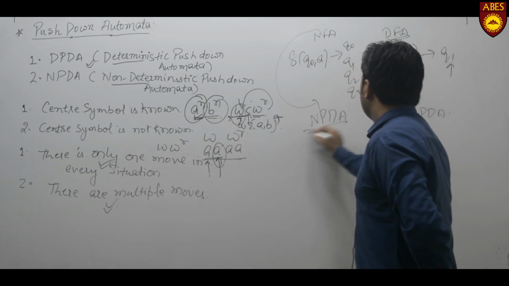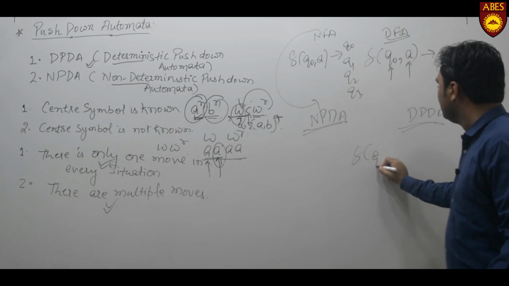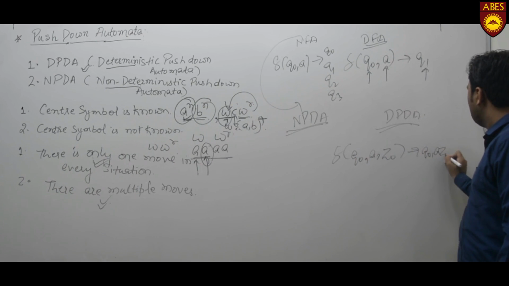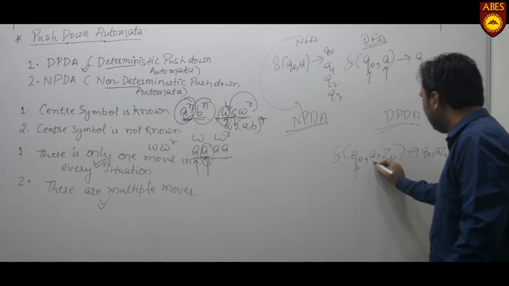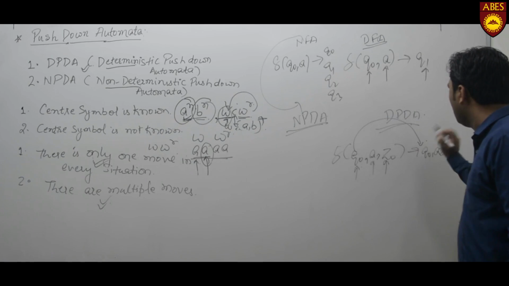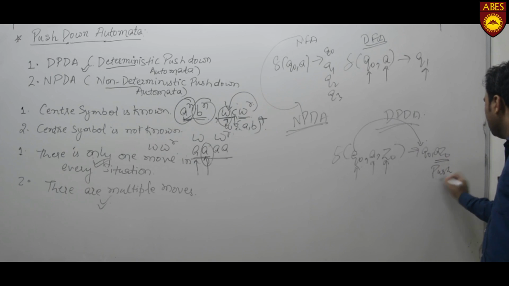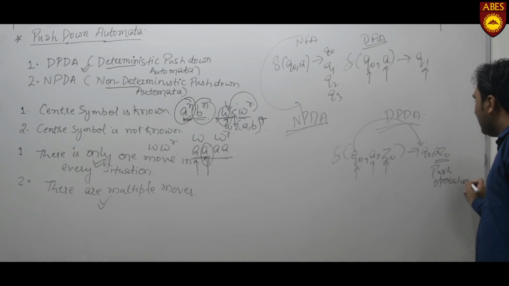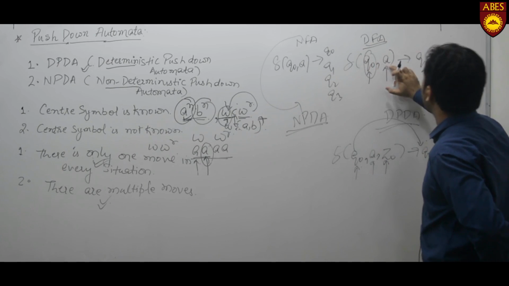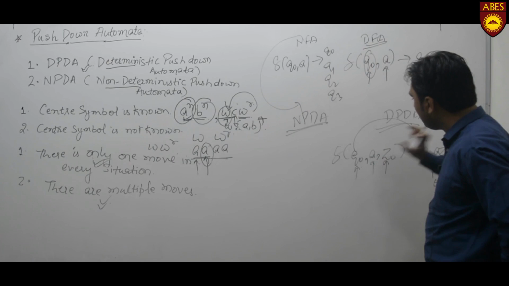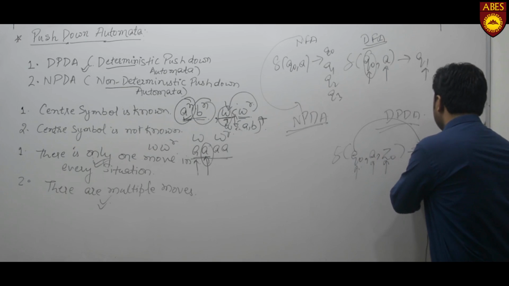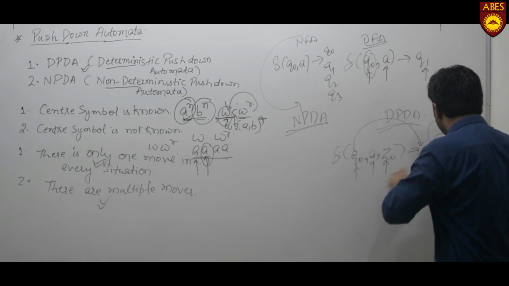In DPDA, if we have a transition function δ(Q0, A, Z0) returning (Q0, AZ0), this means we are at a state Q0 reading an input A, and the topmost symbol of the stack is Z0, moving to a state Q0 with a push operation. Just as in DFA, when we are at a state Q0 reading an input A we move to a single state, here also we are at a state Q0 reading an input A with topmost symbol Z0, moving to a single state and performing a single operation.